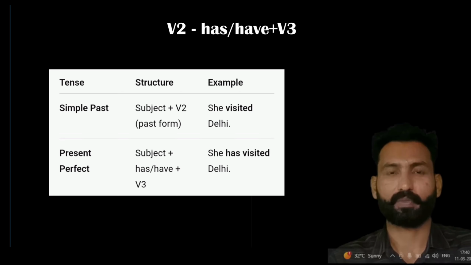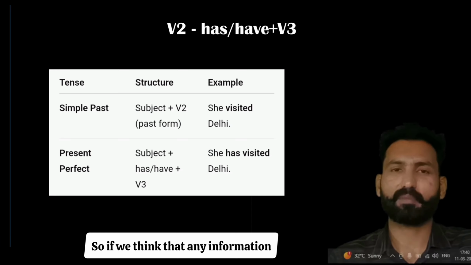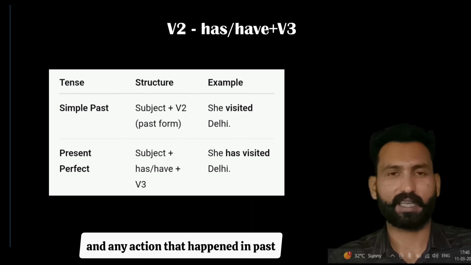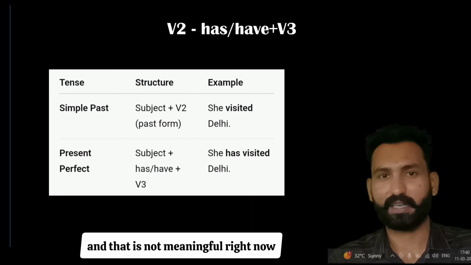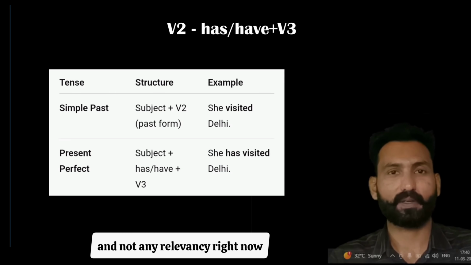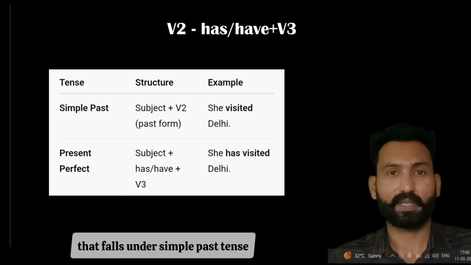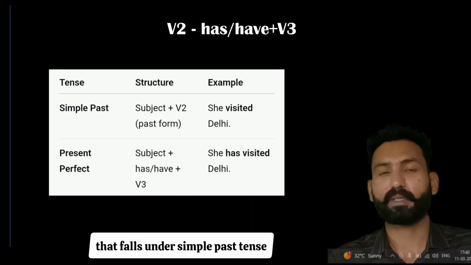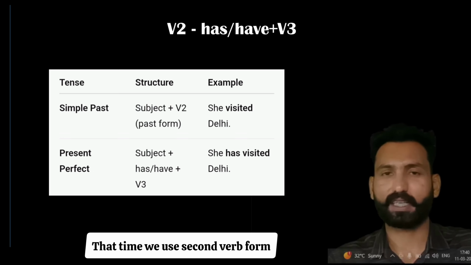So if we think that any information that was regarding past and any action that happened in past and that is not meaningful right now and not any relevancy right now, that falls under simple past tense. That time we use second verb form.